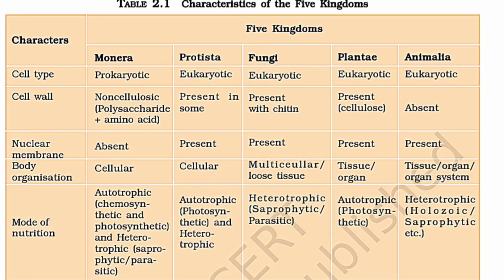If we talk about Animalia, cell type is eukaryotic, cell wall is absent, nuclear membrane is present, they have tissue or organ system level of organization, and mode of nutrition is heterotrophic, that is holozoic or saprophytic. So that is about the different characters of the five kingdoms, that is Monera, Protista, Fungi, Plantae, and Animalia.